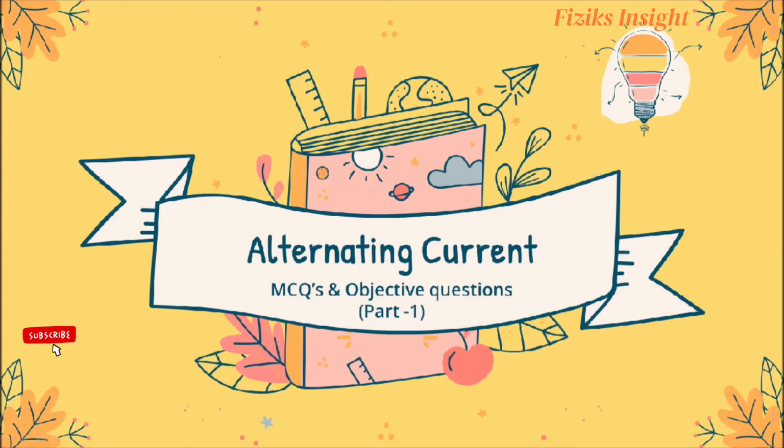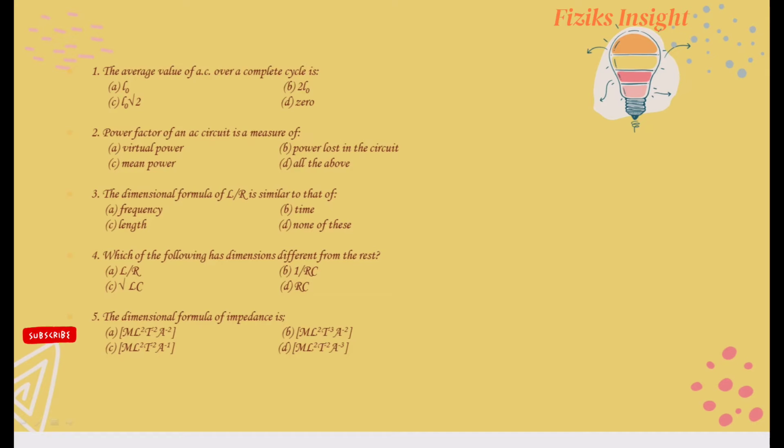Students, everyone knows that AC current is a current whose magnitude varies with time and the curve for AC current is sinusoidal in nature. Now let's move to our first question. Average value of AC over a complete cycle is? The correct answer is D part, 0.